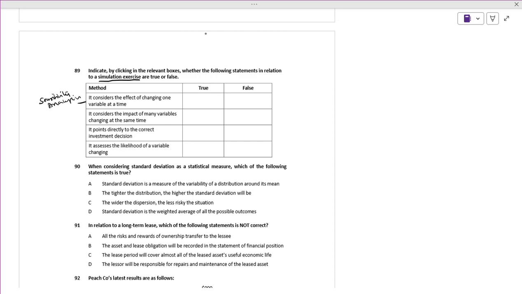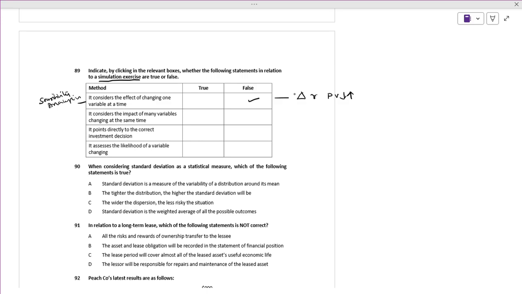Sensitivity analysis means we are changing one variable at a time. We are changing the discount rate. You change the value of R. Delta is nothing but the difference, the change, okay? Change in the value of R. What will happen? The present value will also change. So it is false. It considers what the sensitivity exercise consists of.